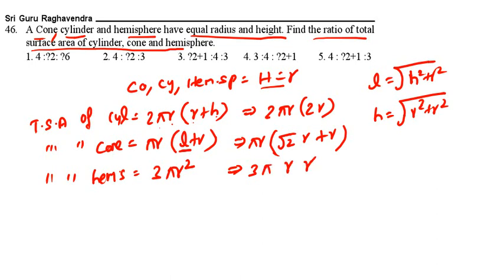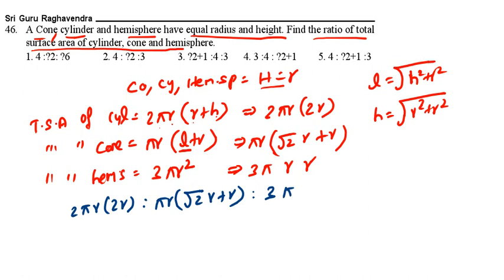So go by cancellation. What is the ratio asked? 2 pi r of 2R is to pi r of root 2 R plus R is to 3 pi R square. Here see cancellation, pi r gets cancelled. 2 into 2, it will be 4R.